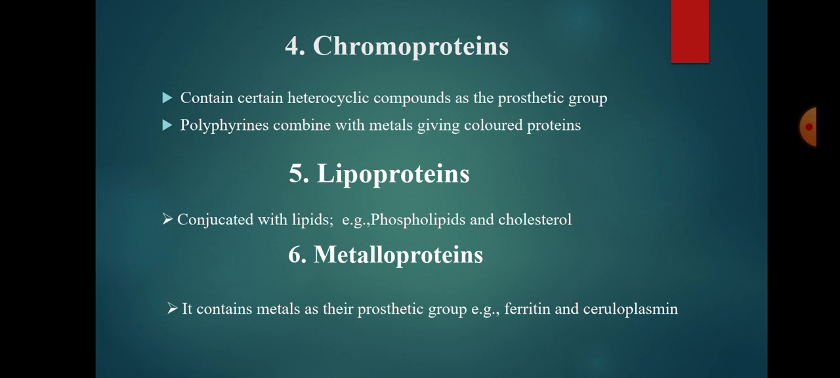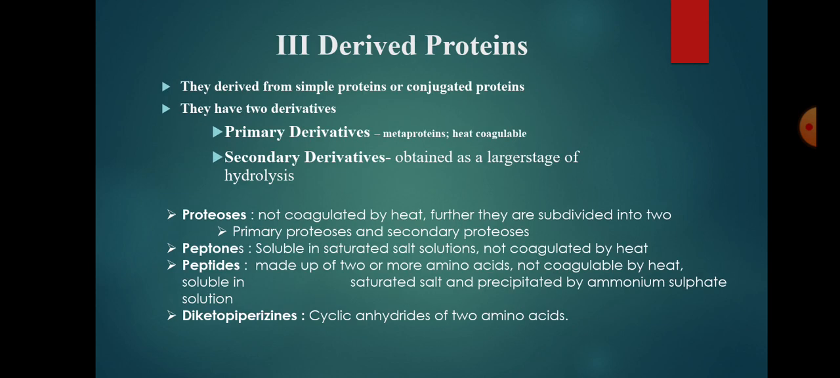The third main division is derived proteins. These proteins are derived from the simple proteins or conjugated proteins by the action of acids, alkalis and enzymes. They are products resulting from partial to complete hydrolysis of proteins. They include two types of derivatives, namely primary derivatives and secondary derivatives.